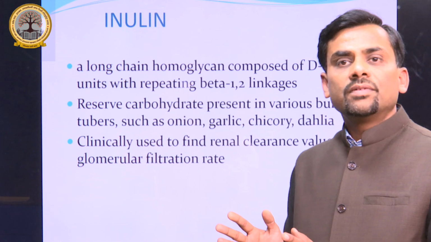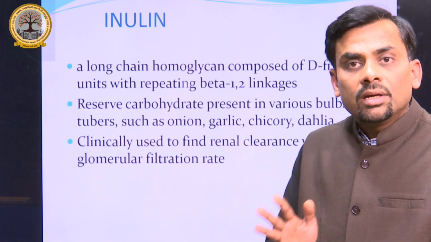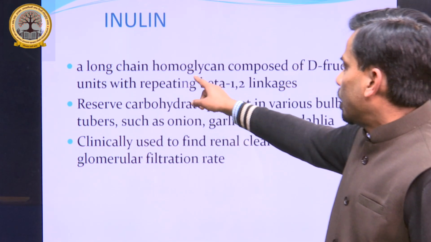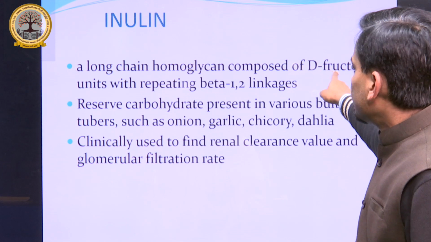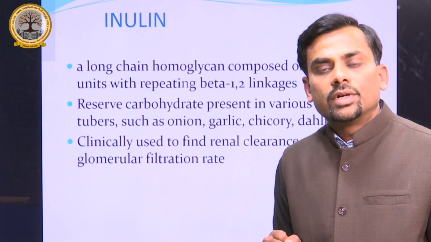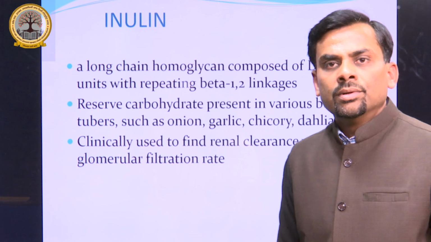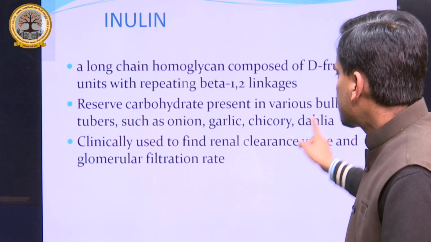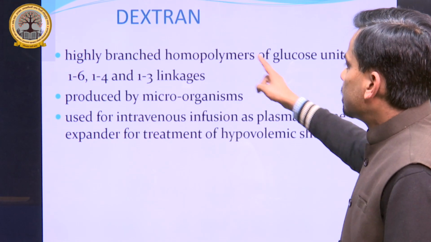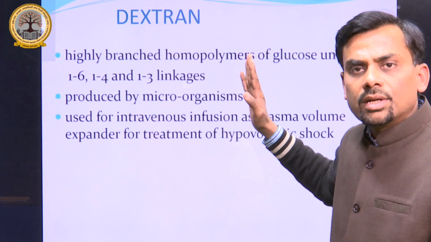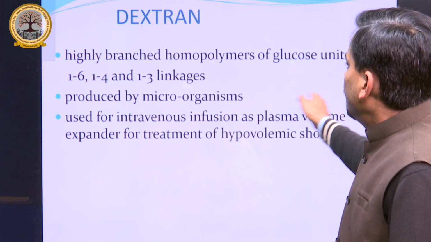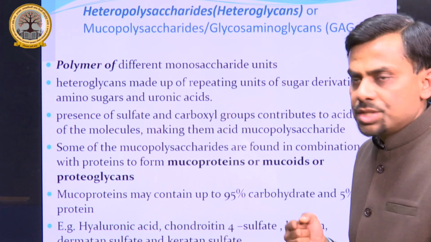It is composed of repeating fructose units. So it is a long chain homoglycan composed of D-fructose. And what is the linkage? The linkage is beta 1,2. The last but not the least is dextran, which comes under homopolysaccharides.